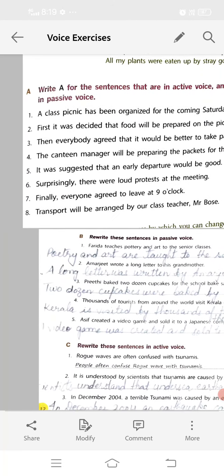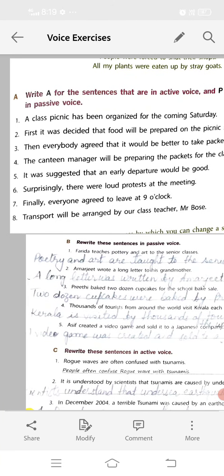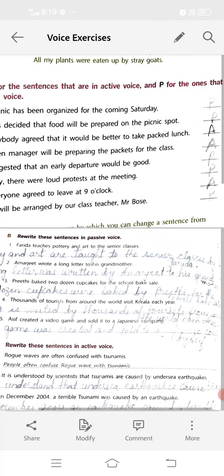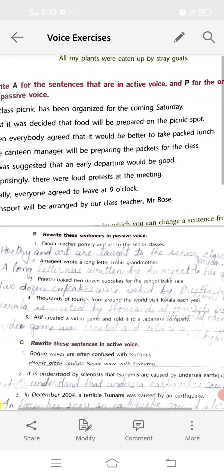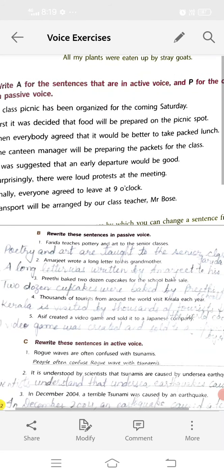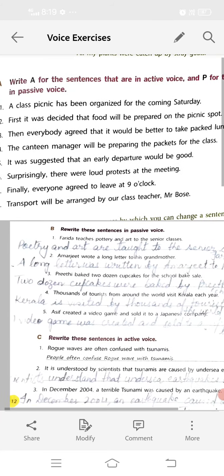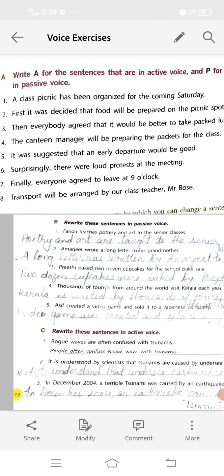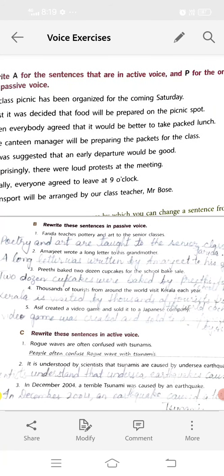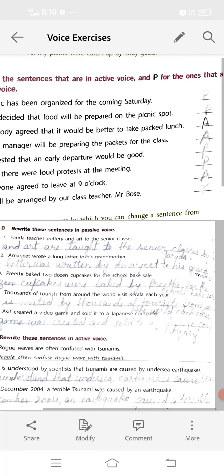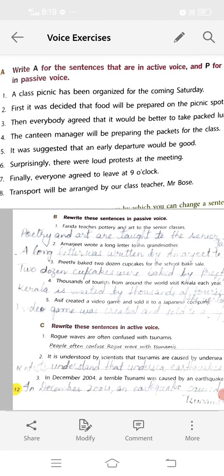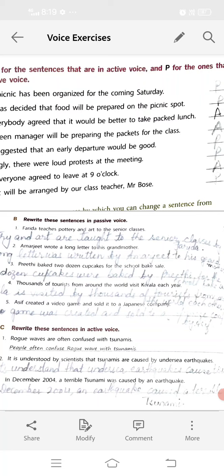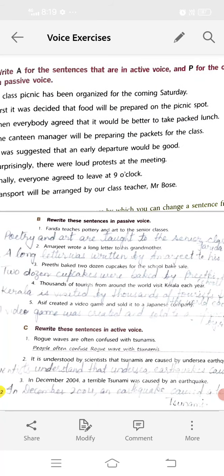Now we'll see the second sentence. First, it was decided that food will be prepared on the picnic spot. Now it is also passive voice, as here also we have the helping verb, that is will be. Now see the third sentence. Then everybody agreed that it would be better to take packed lunch. Now here no helping verb or by is added, and so it is in the active voice.